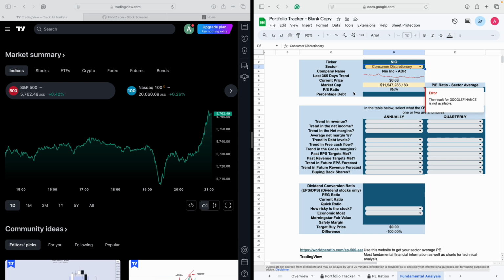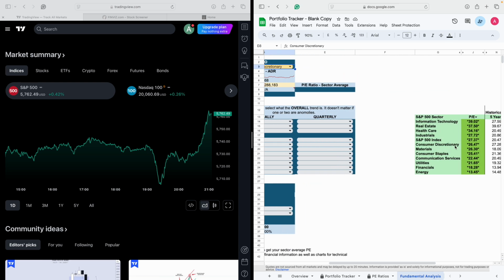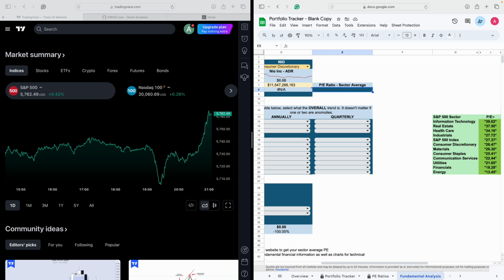It's not got a PE ratio because it hasn't got any positive earnings per share, so the calculation just doesn't work. They're not making enough money yet for a PE ratio. And if I look at the sector average for consumer discretionary, it's 26. So let's write that down.